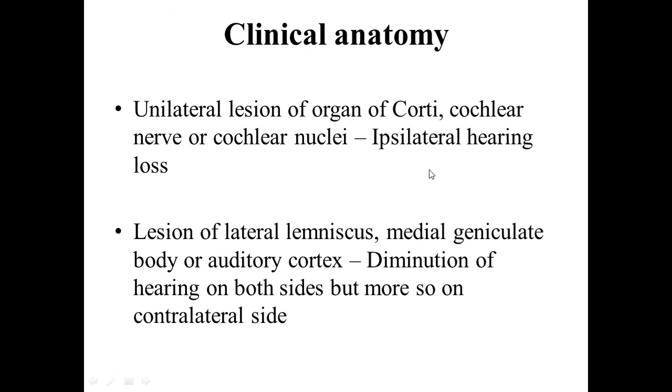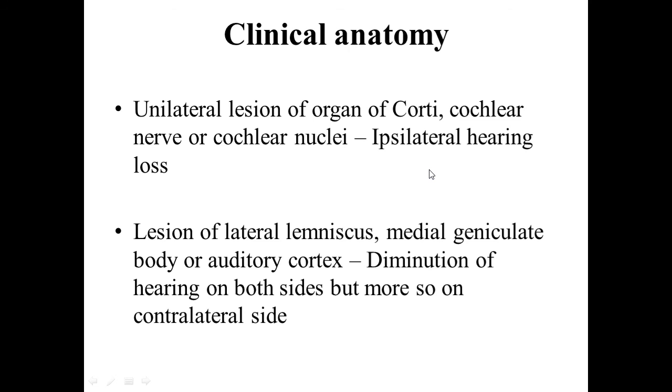Now, clinical anatomy. The unilateral lesion of the organ of Corti, cochlear nerve or cochlear nuclei will result in ipsilateral hearing loss, and lesion of the lateral lemniscus, medial geniculate body or auditory cortex will result in diminution of hearing on both sides, but more on the contralateral side.